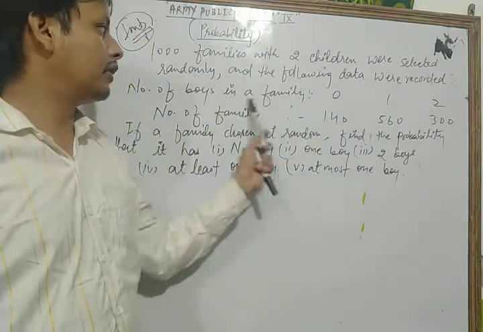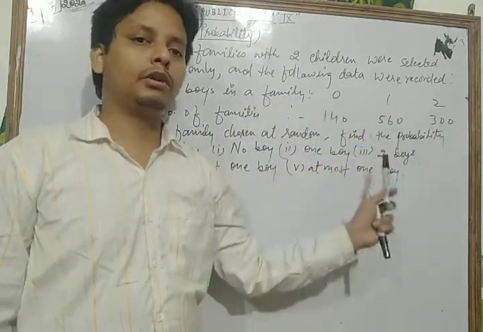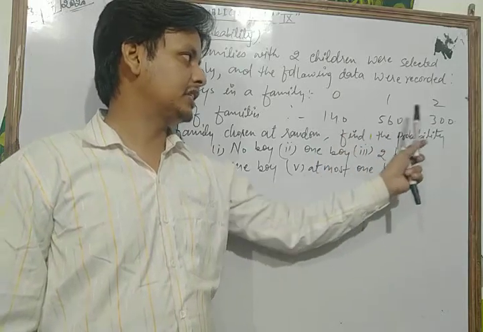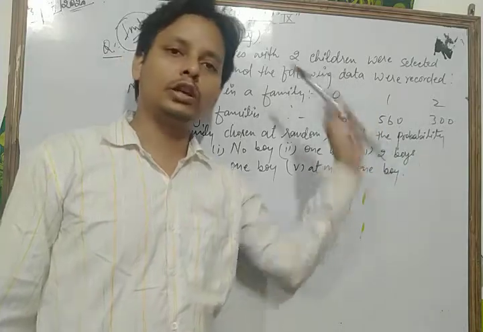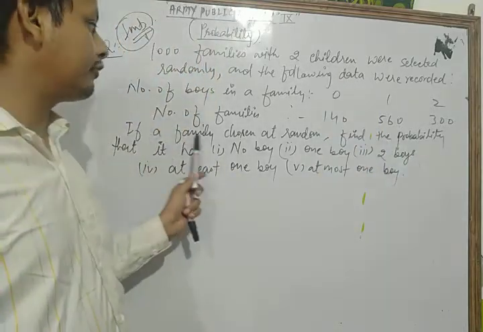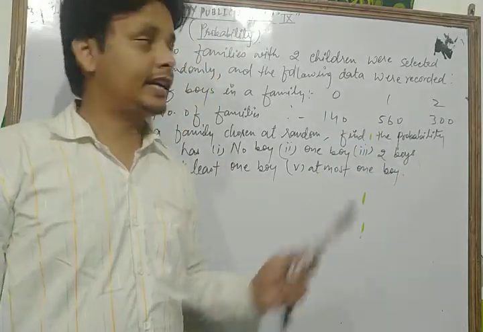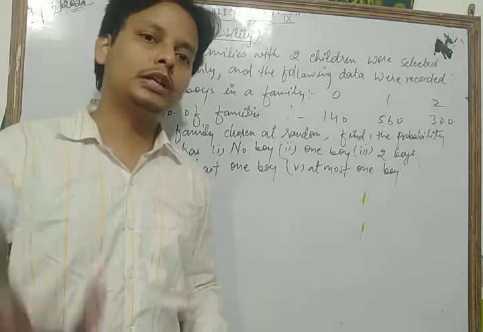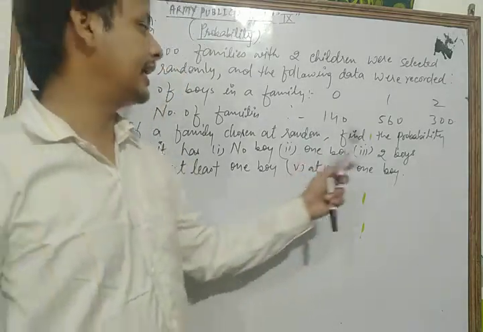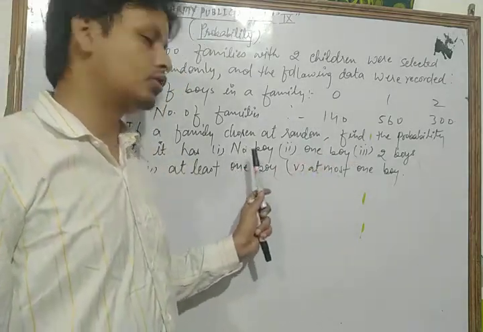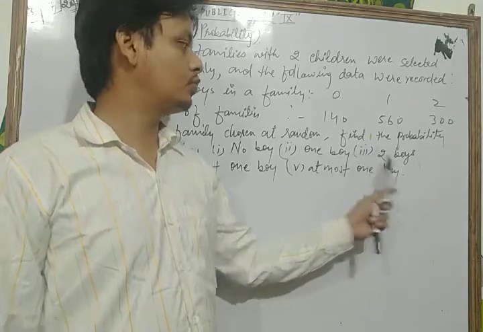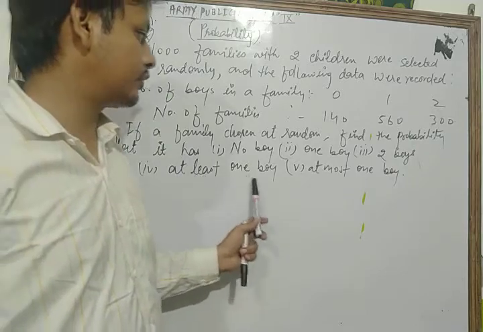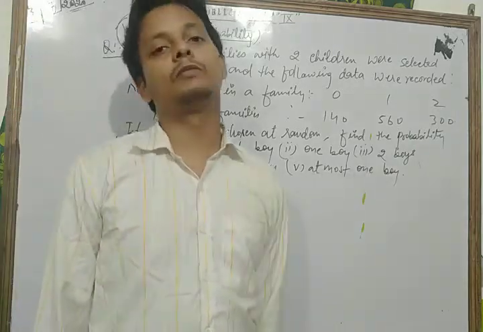The number of boys in a family is 0, 1, 2, and the number of families is 140, 560, 300, which sum to 1000 families. If a family is chosen at random, we find the probability that it has no boy, one boy, two boys, at least one boy, and at most one boy.